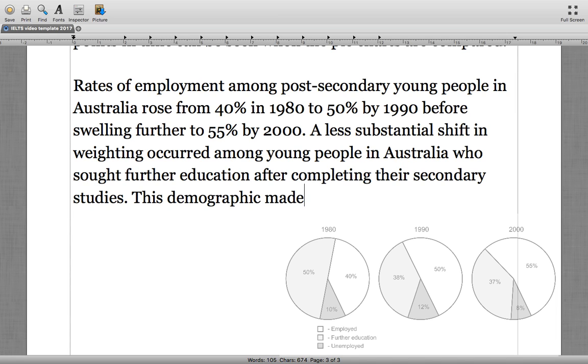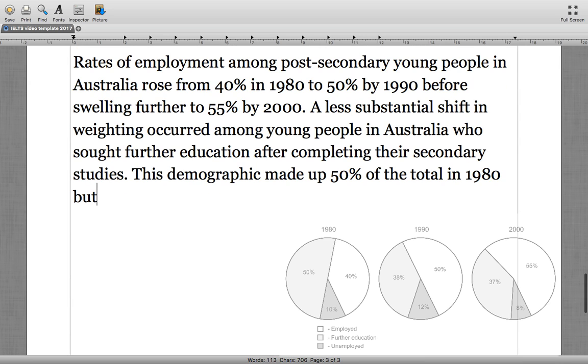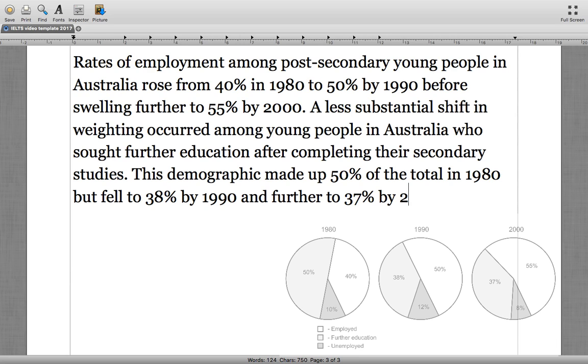Made up 50% of the total in 1980, but fell to 38% by 1990, and further to 37% by 2000.